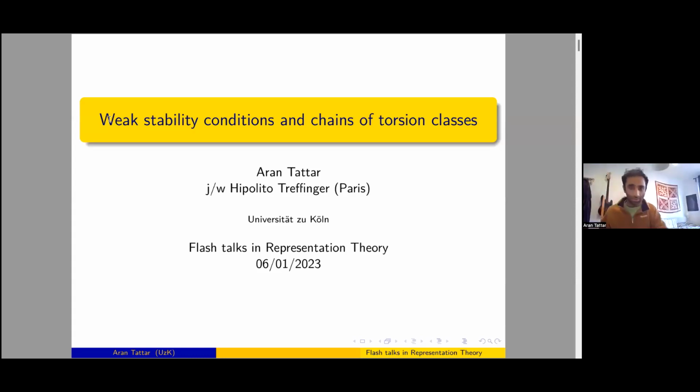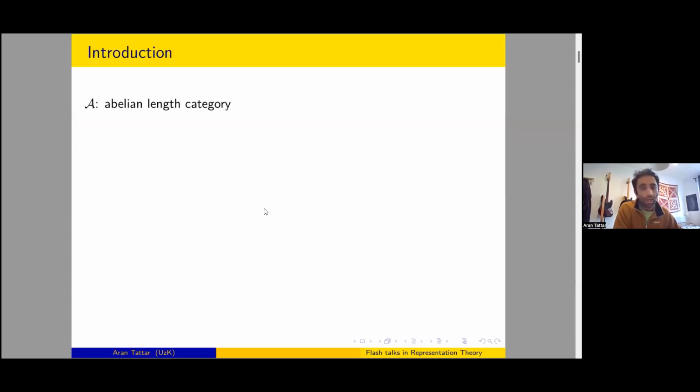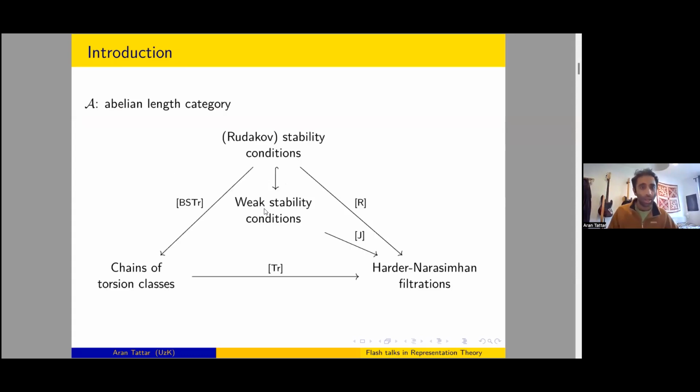Thanks for the introduction and for the organisation of this nice conference. I'm going to be talking about weak stability conditions and chains of torsion classes, and this is based on joint work in progress with Hipolito Treffinger. Our setting is going to be an abelian length category. This is the ambient category in the background. When I say subcategories or objects, I always implicitly mean of this category A. Let's see what the background is.